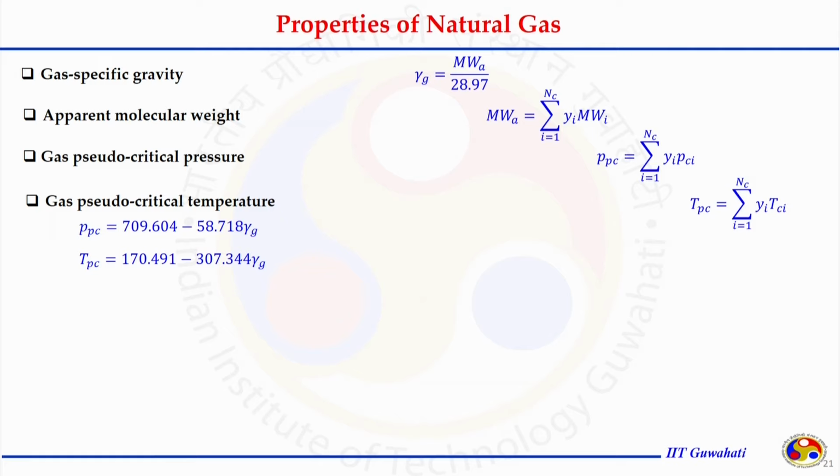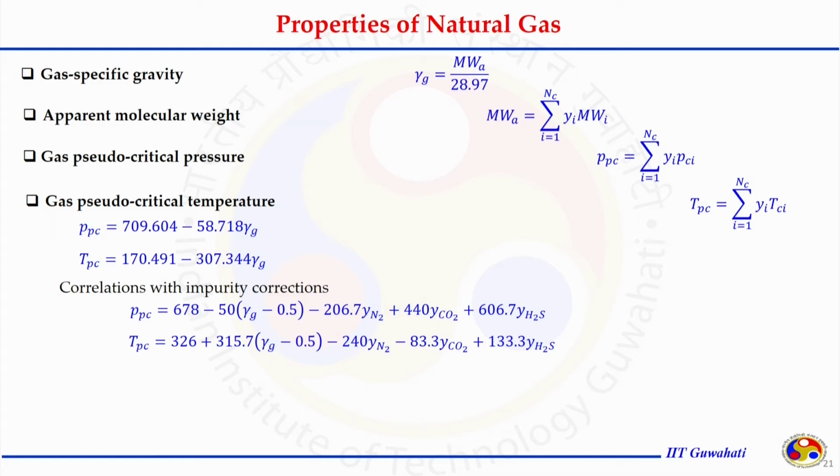If gamma g is given instead of the composition, we can still calculate the critical properties, depending on the other information available to us, and after knowing the critical properties we can also calculate the pseudo reduced pressure and temperature of the natural gas.